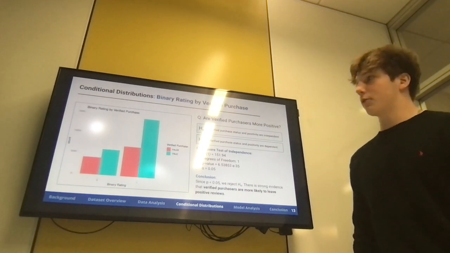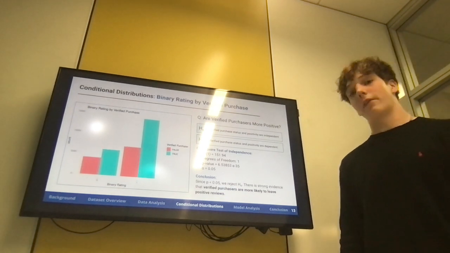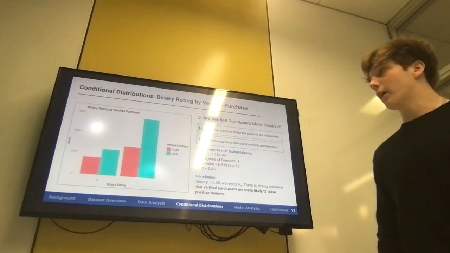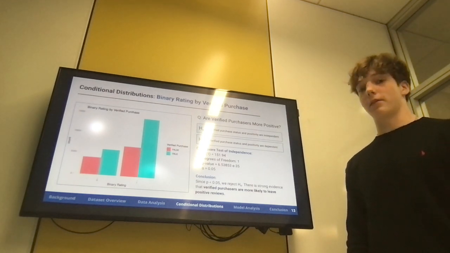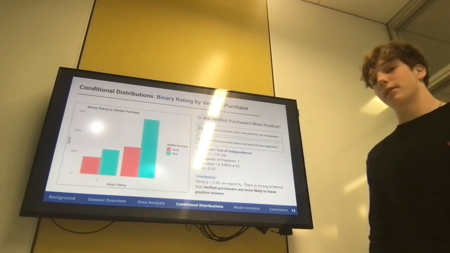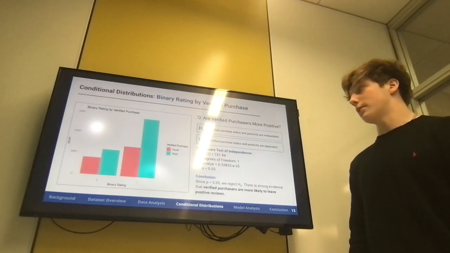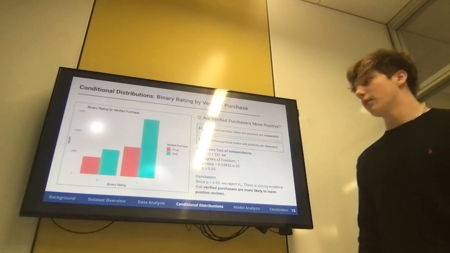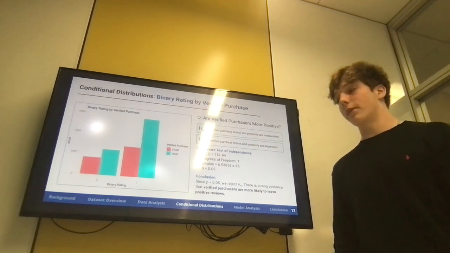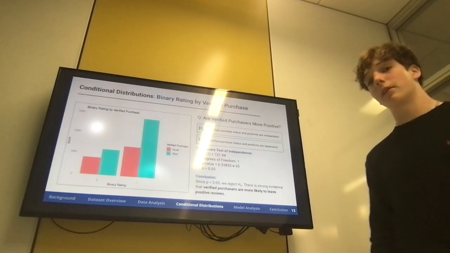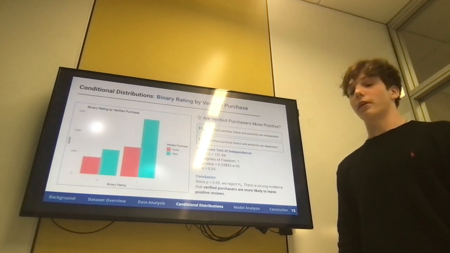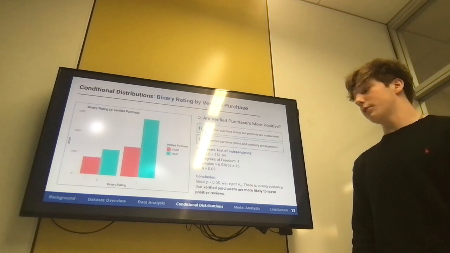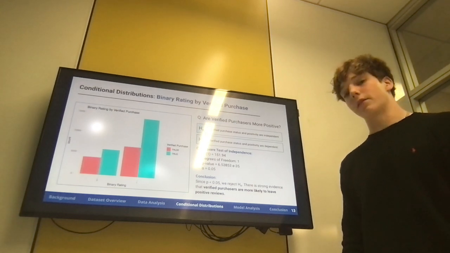The third conditional distribution is binary rating by verified purchase. Here we're looking at whether verified purchases are more positive. So the null hypothesis is that verified purchase status and positivity are independent, and the alternative hypothesis is that they are dependent. Again, we run a chi-square test of independence. We get a very small p-value, and thus we can conclude that verified purchasers are much more likely to leave positive reviews.